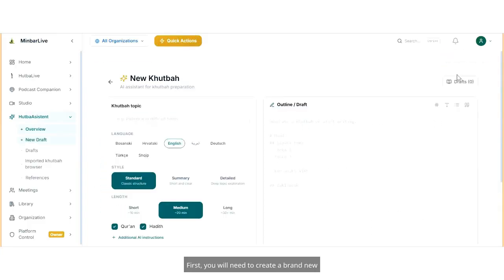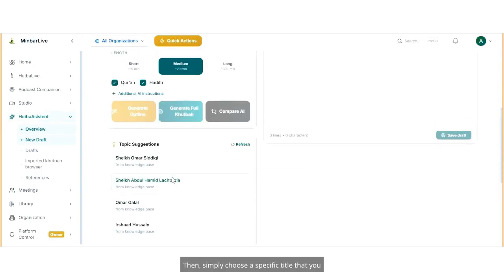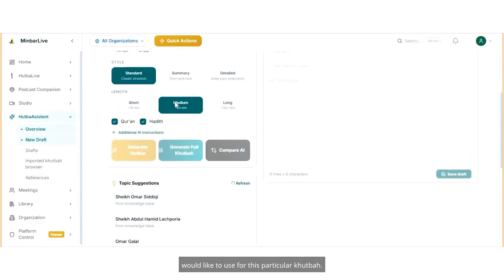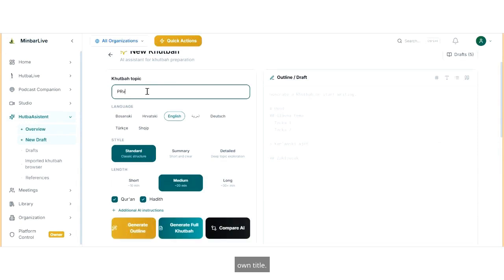First, you will need to create a brand new khutbah to serve as your initial khutbah draft. Then, simply choose a specific title that you would like to use for this particular khutbah. Here you have the option to simply enter your own title. For example, the topic May 1st and workers' rights in Islam.